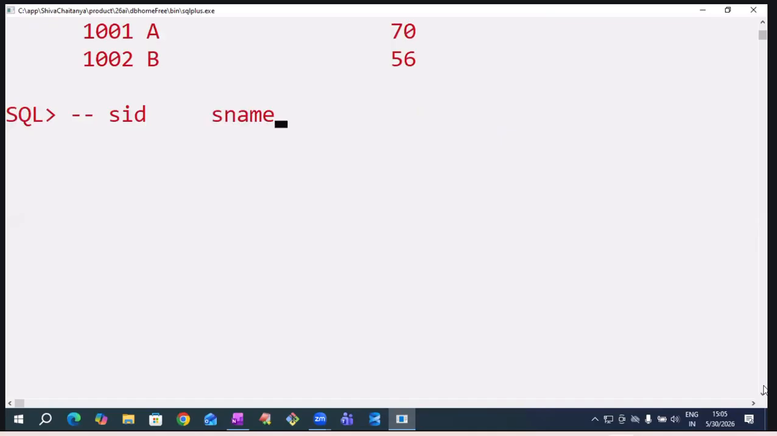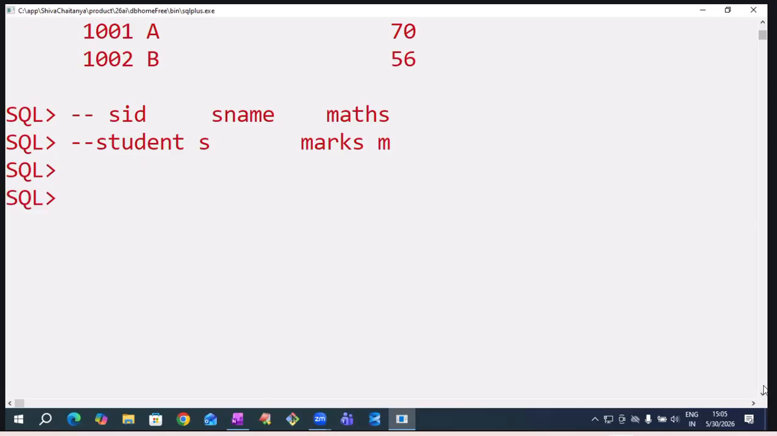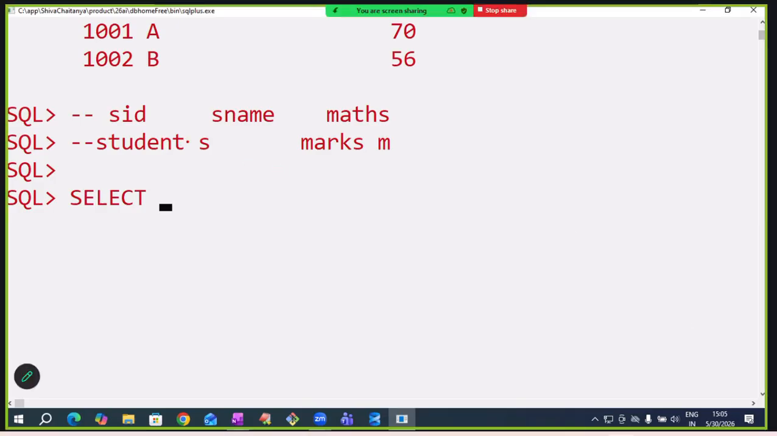I want to get SID, S name, and mass subject marks. SID and S name columns are available in the student table. I am giving the alias name S. The mass column is available in the marks table. Give the alias name as M. Tell me, sir, what is the final query? What we have tried: select S.SID, comma, S.SName, comma, M.mass.